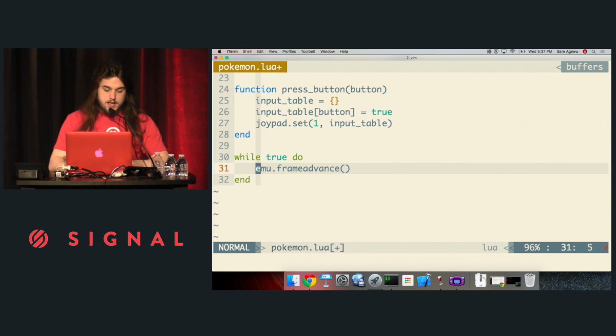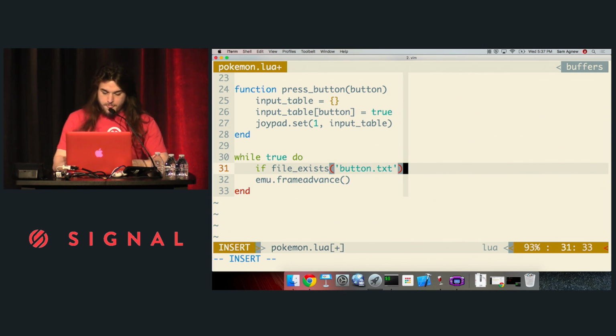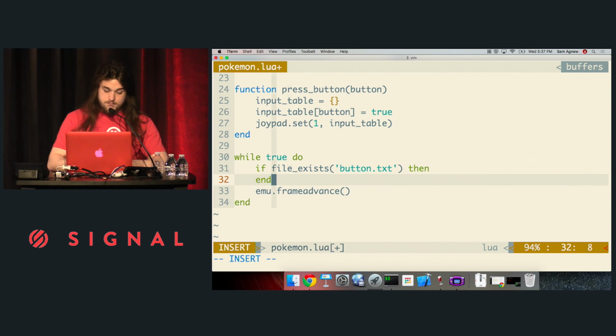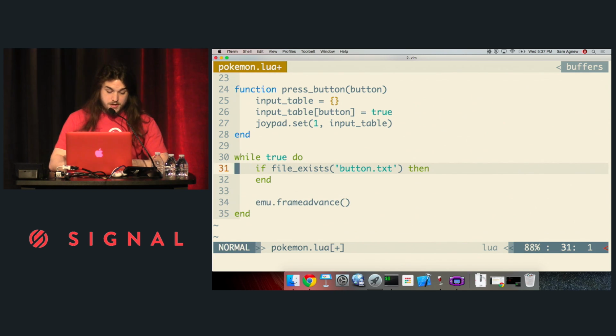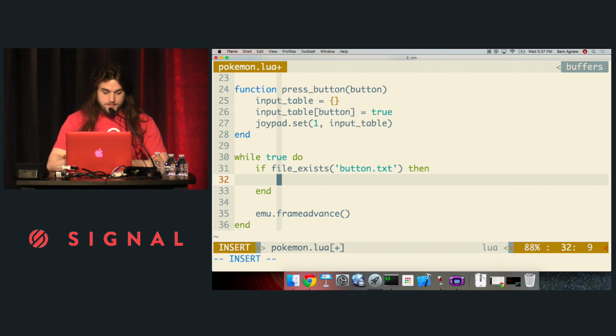So now over here, I want to check on every iteration of this loop to see if button.txt exists, if I can type it. And if it does exist, I'm going to press that button, because that's what we're here for: pressing buttons to play video games. All right, so what I'm going to do is read from that file.